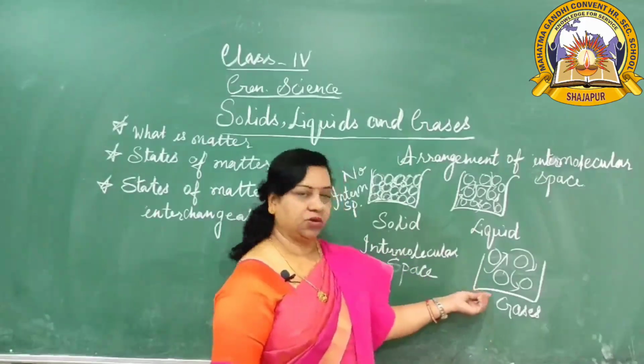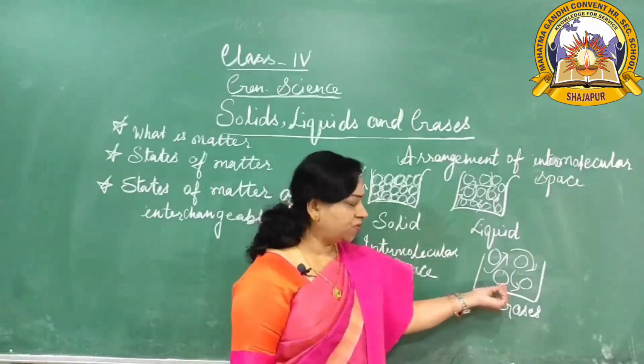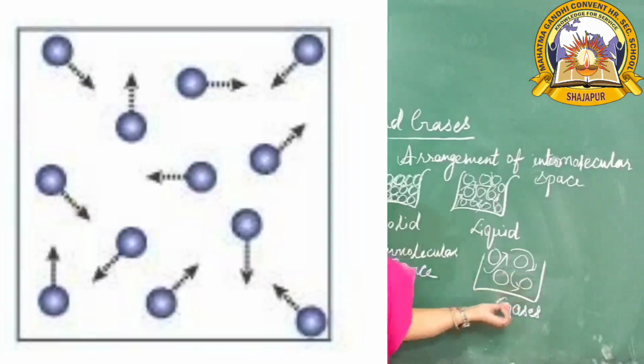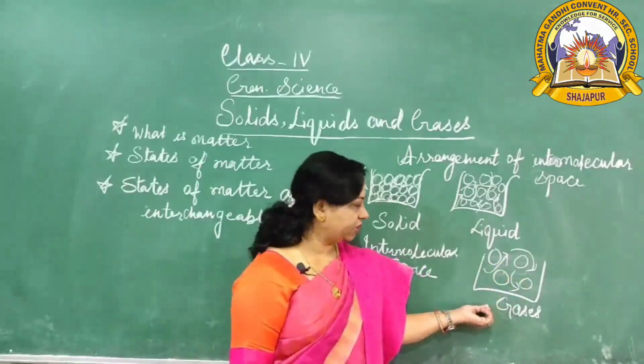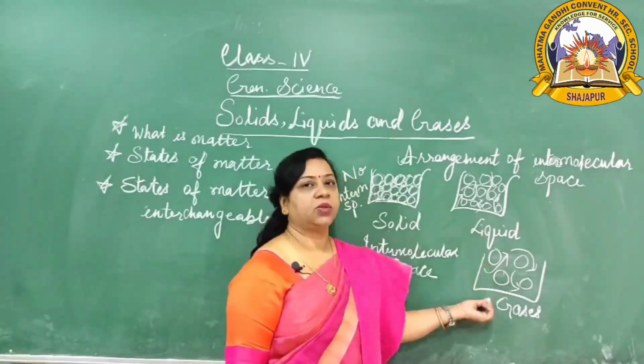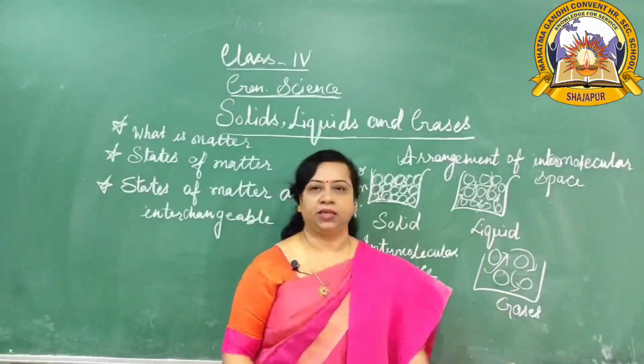Third one is gas. Observe this diagram. There is too much space between the molecules of the gases. So, there is too much intermolecular space in the gases. So, gases can flow easily.